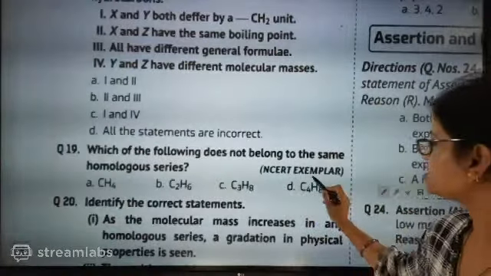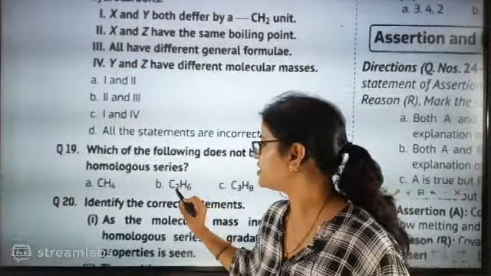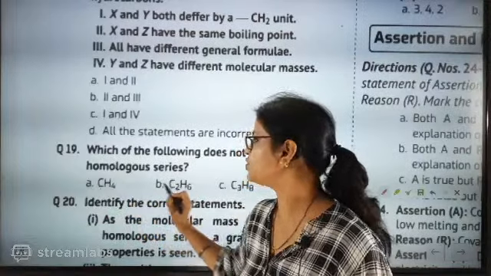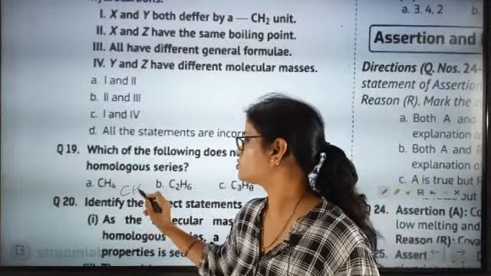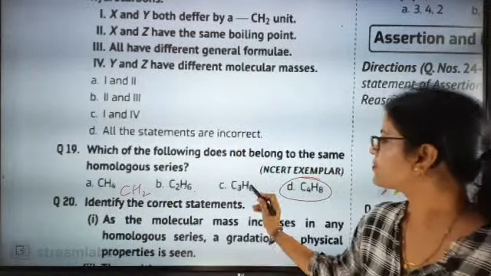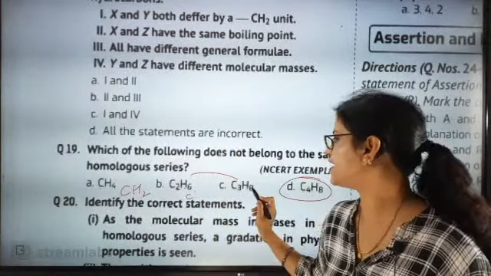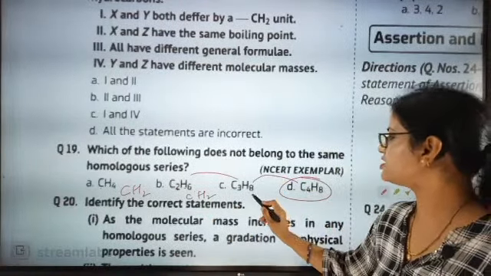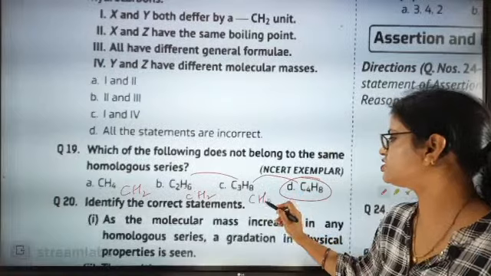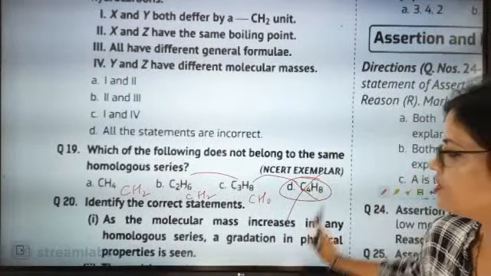Simple method is to subtract this one with this one. C to C, so when C2 is subtracted from C3, C will be there. CH2, H4. So minus means CH2 difference is coming. When you differ this, again C, 8 minus 6 is coming as 2, so CH2. But if you subtract this one, C is coming, 8 minus 8 means H0. So this is exactly going to be the wrong one.